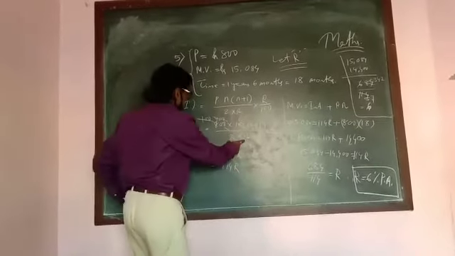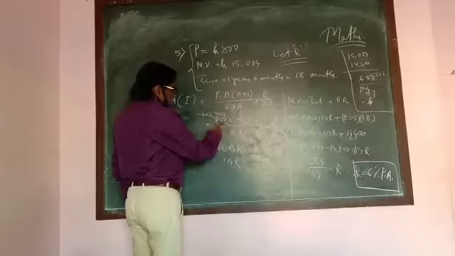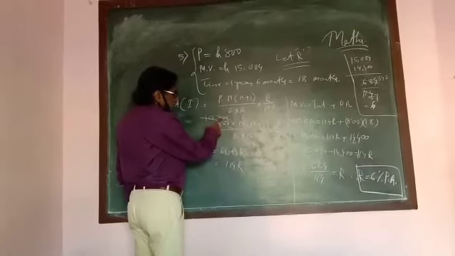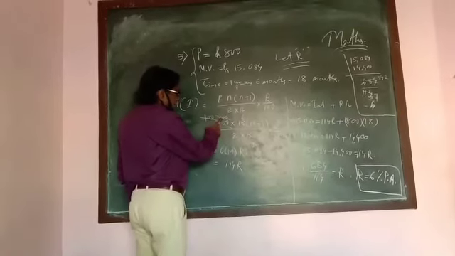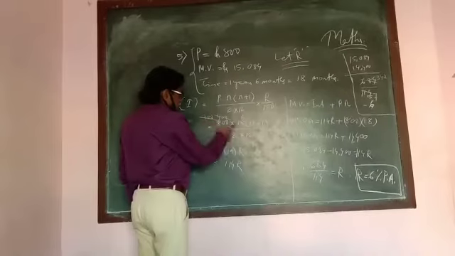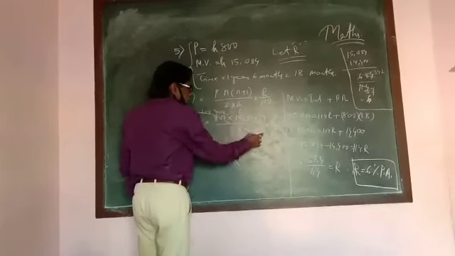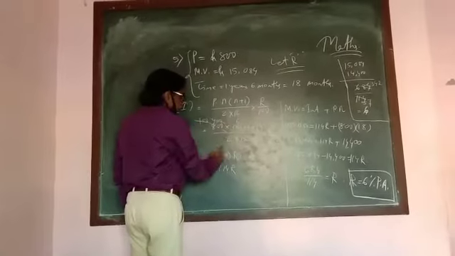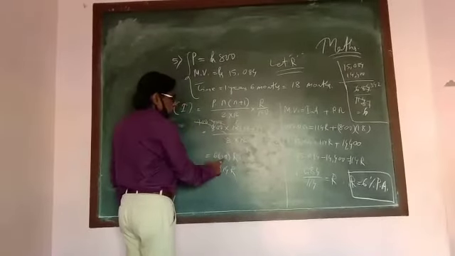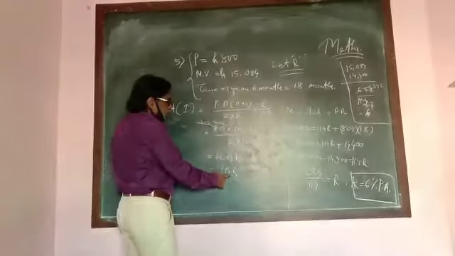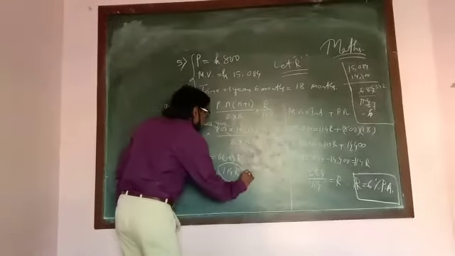Now it should go by 4. First cut 2 with 800 to get 400, then cut this with 4 to get 100, and cut this with 4 to get 3. Then 100 cancels, 3 times 6 is 18, 18 plus 1 is 19, 6 into 19 is 114r. This is the interest you are getting.